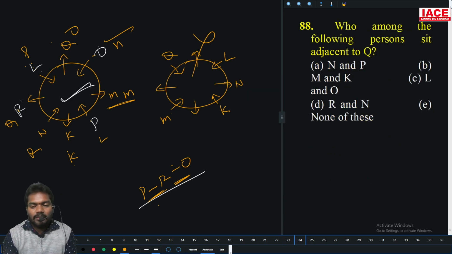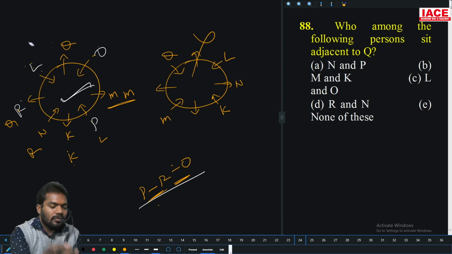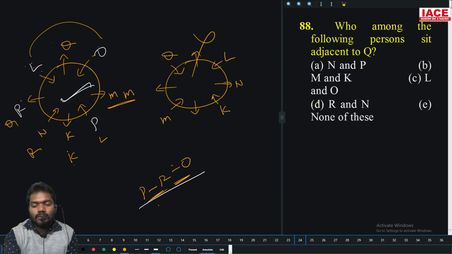Who among the following persons sit adjacent to Q? Who is that? L and O. Option C.